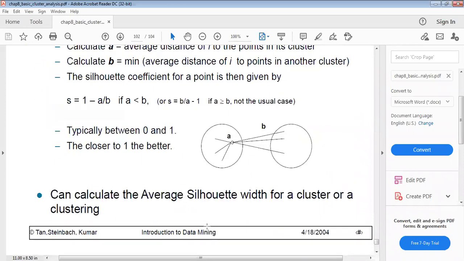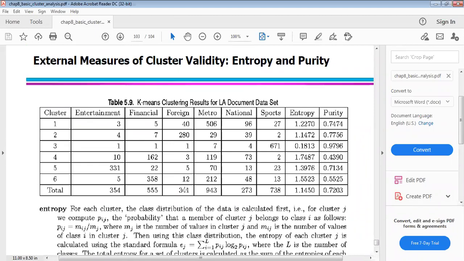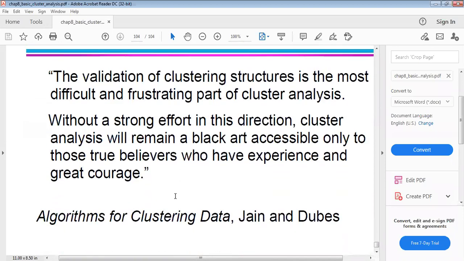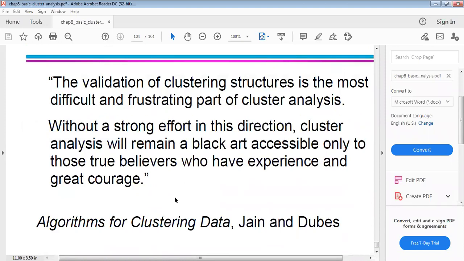Now the coefficients, the external measures of cluster validity, entropy and purity, and we have to represent the values. This is the cluster validity.